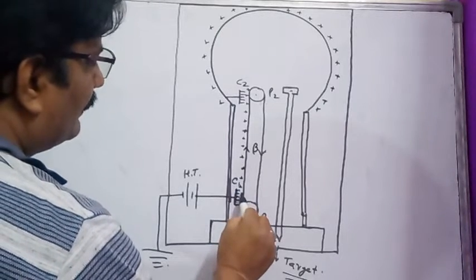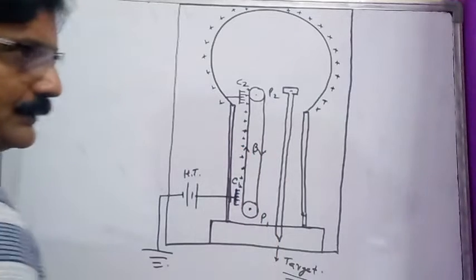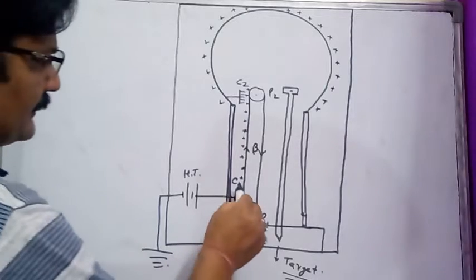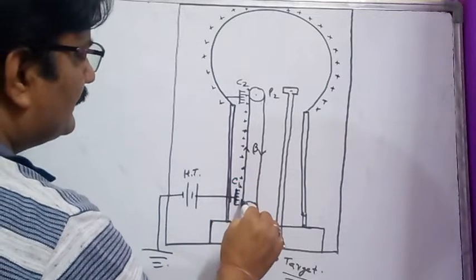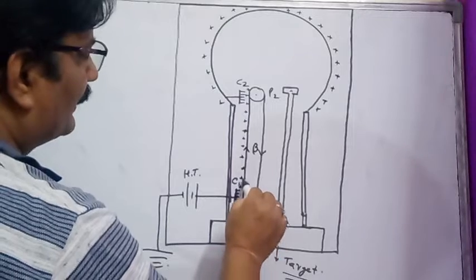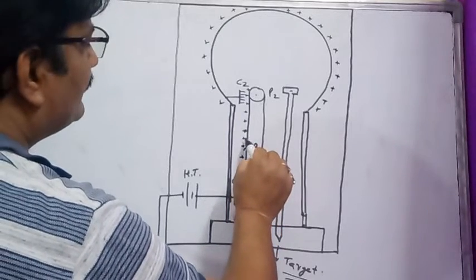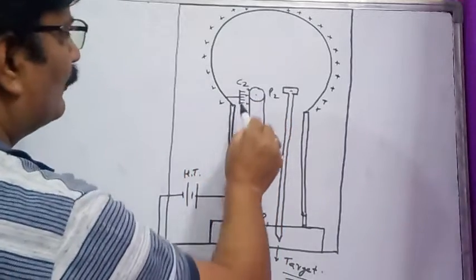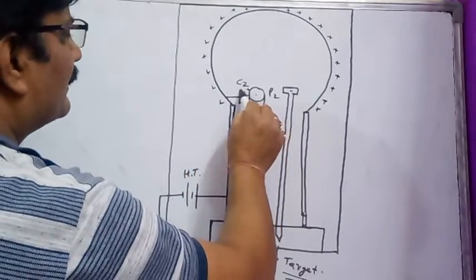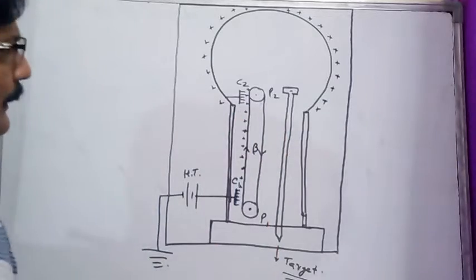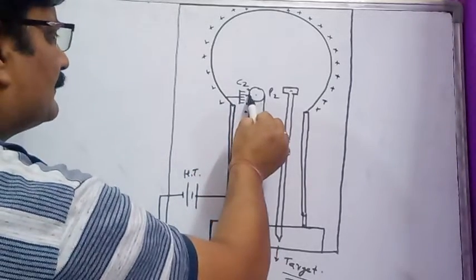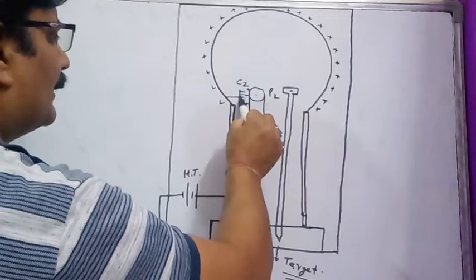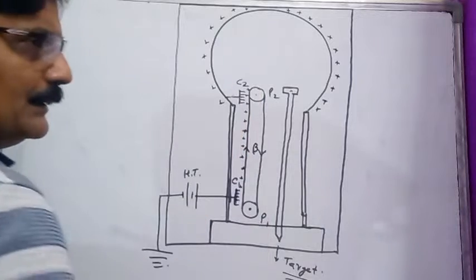They stick on the surface of the rubber belt, as rubber is an insulating material, and start moving upward along with the belt. As soon as these positive charges reach near comb C2, there is going to be induction of negative charge at the tip of this comb C2, and these positive charges are transferred to the comb C2, and from there they move to the metallic dome.